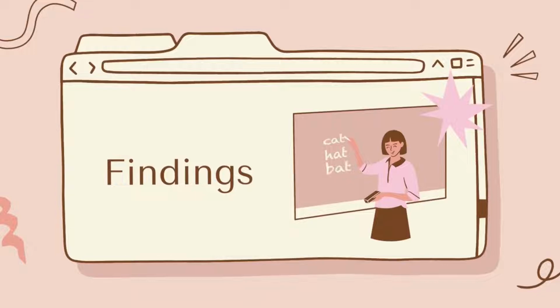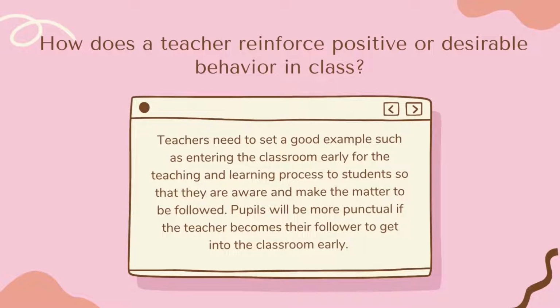My part is the findings that we can get from these scenarios. Question number 1: how does a teacher reinforce positive or desirable behavior in class? The answer is, teachers need to set a good example, such as entering the classroom early for the teaching and learning process, so that students are aware and follow it. People will be more punctual if the teacher becomes their example by getting into the classroom early.